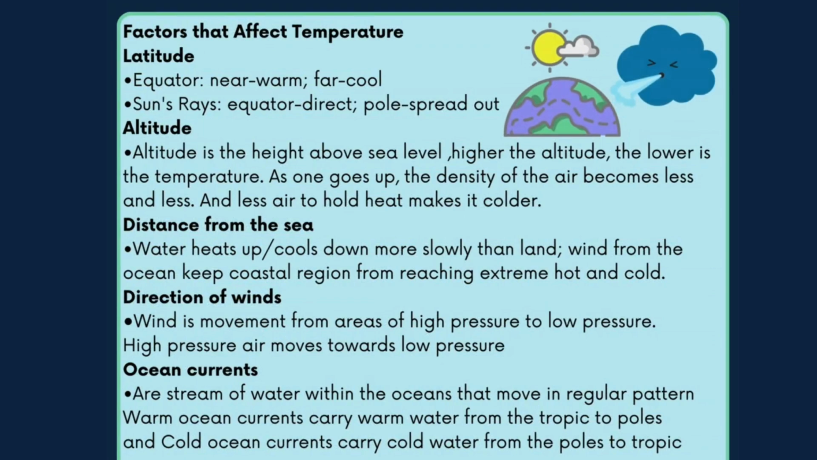Ocean currents are streams of water within the oceans that move in a regular pattern. Warm ocean currents carry warm water from the tropics to the poles, and cold ocean currents carry cold water from the poles to the tropics.